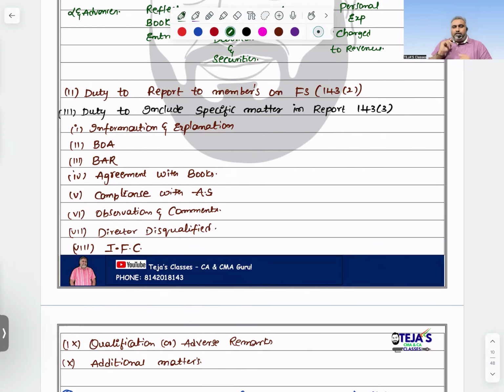In addition to that, for your comments, what are the qualifications and reservations? Any other matter you want to include in your audit report, you can include. It's a big list, but if you write 10 points, more than enough. But remember the section number and quote it compulsorily.